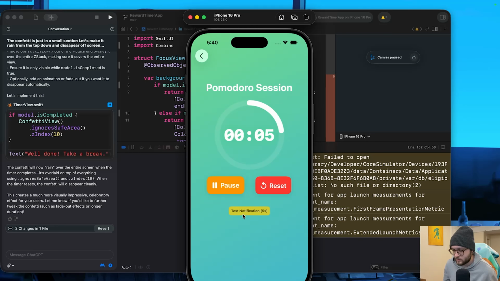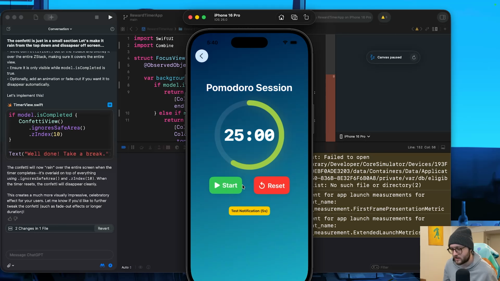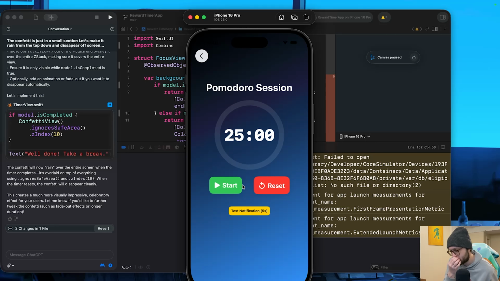So let's go ahead and do our test notification. 4, 3, 2. Yeah, that's exactly what I wanted with the confetti. Yeah, I like this where it's like, okay, I can start another timer.